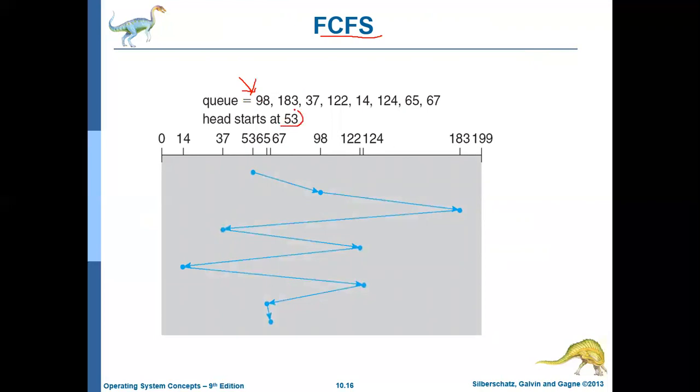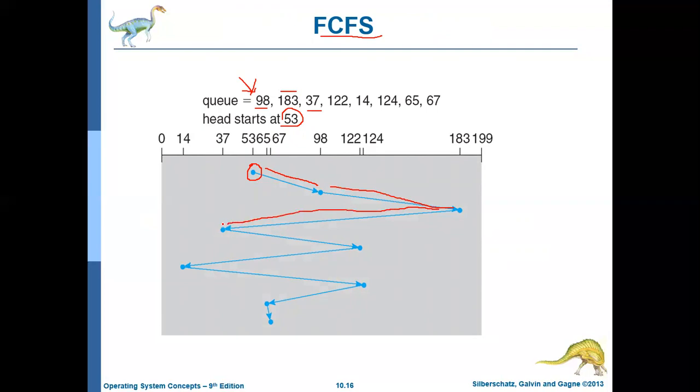Currently the head is at 53, which is represented through this graph. Initially the head is at cylinder 53. The first request is to access cylinder 98, so the head moves to location 98. The next location is 183, so after accessing 98, the head moves to 183 and accesses the data at that location. Then the next location is 37, so from 183 it moves all the way back to 37.